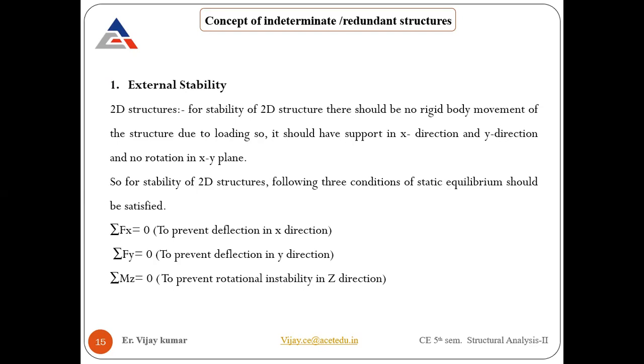External stability is related to the support system. First I am going to look at 2D structures, as we are basically going to deal with 2D only. 3D, if required, we can go through that also, but it's not part of the syllabus. If anybody is interested in studying that, we can do that also. Right? For stability of 2D structures, there should not be a rigid body movement of the structure. What does it mean? If any load is applied on the body, there should not be a rigid body movement. Anybody have any idea? What does rigid body movement mean?